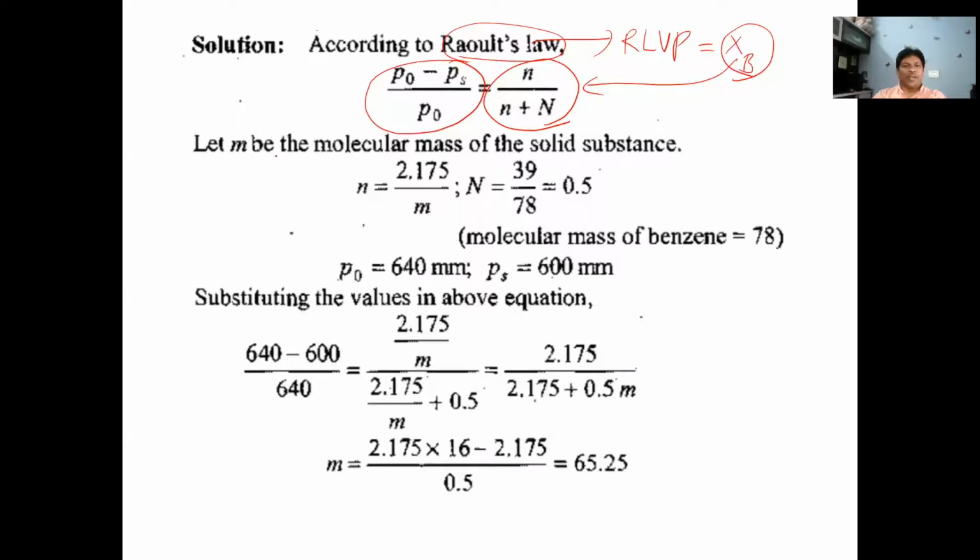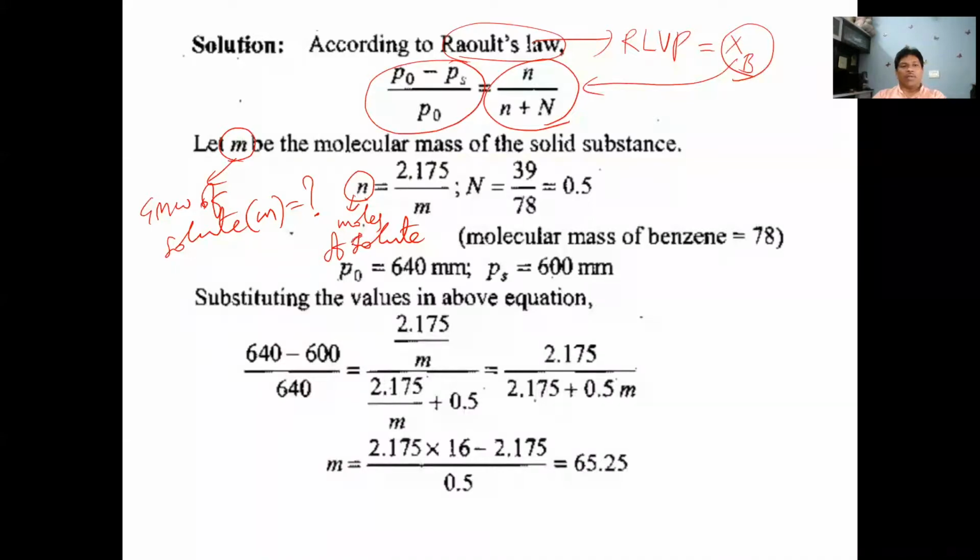Is that clear? Next, let M, small m, be the molecular mass of the solid substance, the gram molecular weight of solute. This one we have to calculate. Next, small n is the number of moles of solute. So the number of moles of solute is equal to the weight of solute by the gram molecular weight of solute.